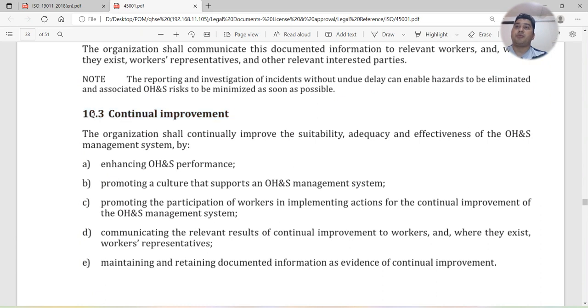Continual improvement, 10.3. The organization shall, so it is a requirement, continue to improve the suitability, adequacy, and effectiveness of the OHS management system. You have to make sure that your OHS management system is continually improving and it is suitable for your business. It is adequate and effective for your business, your risk, your workplace and your employees. How can you do that?